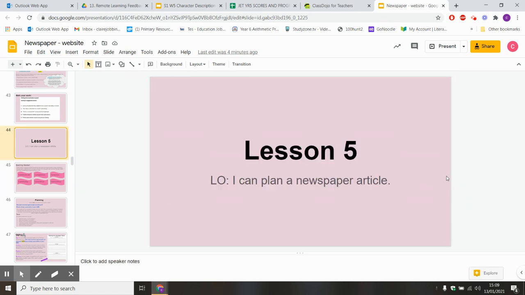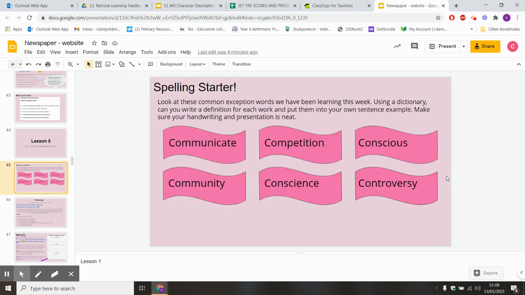So today, ladies and gentlemen, we're looking at planning a newspaper article. As you know, we always start with a spelling starter. Today you're asked to look at these common exception words we have been learning this week. We'd like you to use a dictionary. Can you write a definition for each of these and put them into your own sentence example, making sure your handwriting and presentation is clear. Please pause this video and then come back to me.